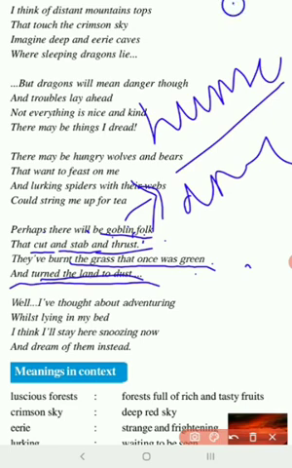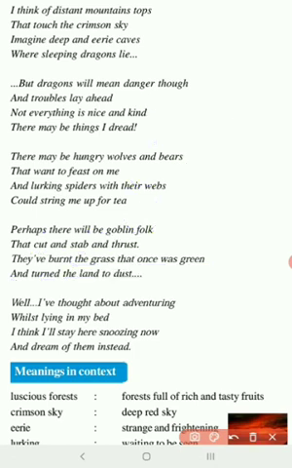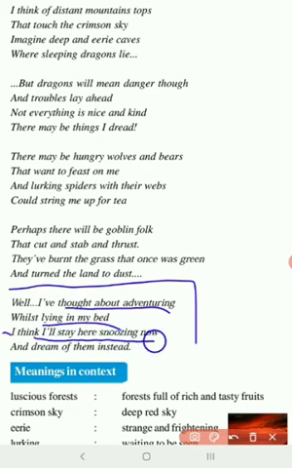Well, now she's thinking about all these challenges which she is going to face if she takes a different direction today. So she says what she is going to decide. Well, I have thought about adventuring. Now she says, right now I have really thought about what adventure is whilst lying in my bed. So still she is in the bed. I think I will stay here snoozing now and dream of them instead. So she says, okay, fine.